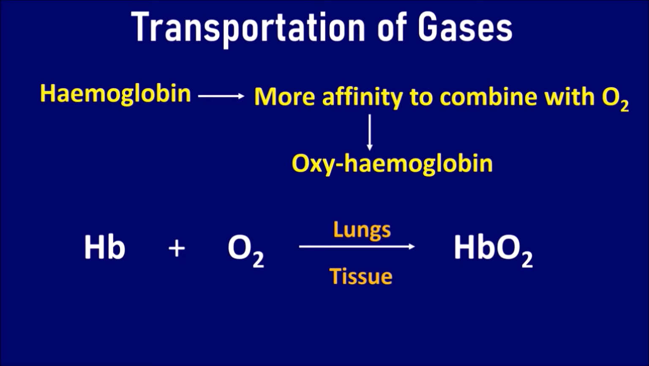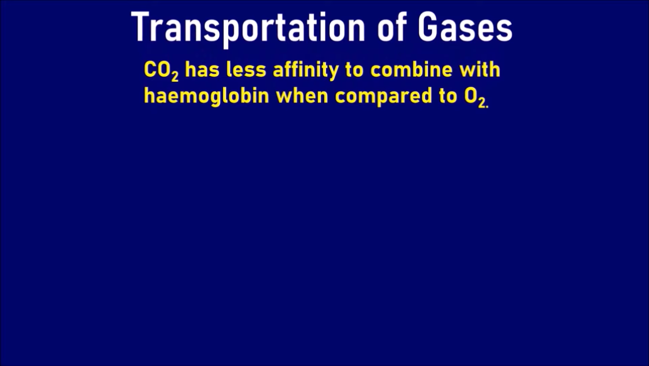But at tissues, it is a reversible reaction as it dissociates and releases oxygen into the cells. But carbon dioxide has less affinity to combine with hemoglobin when compared to oxygen. Hence, carbon dioxide is transported in three methods.